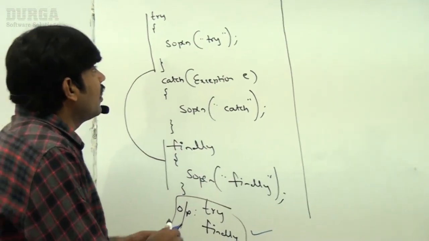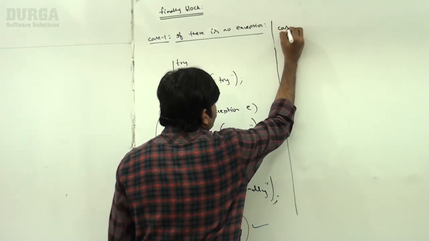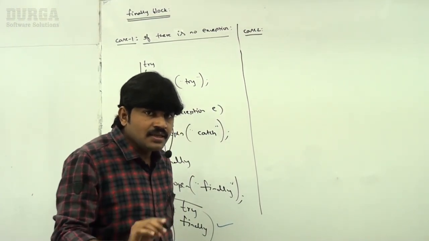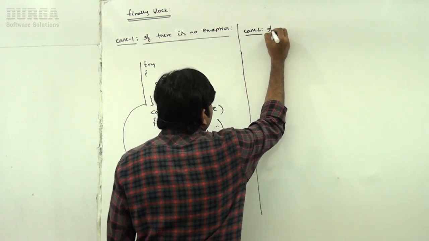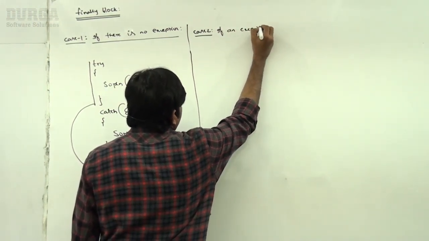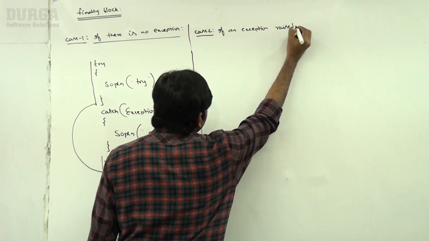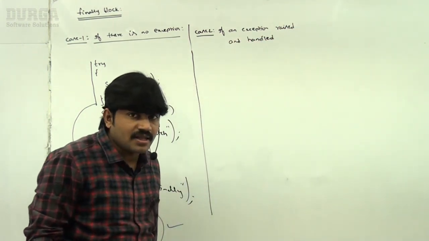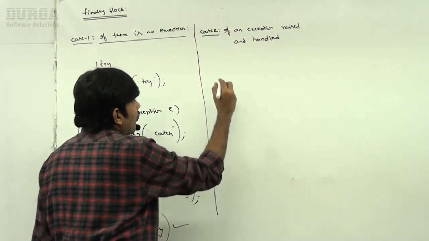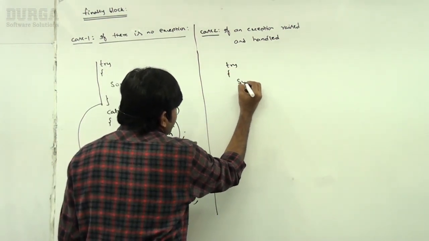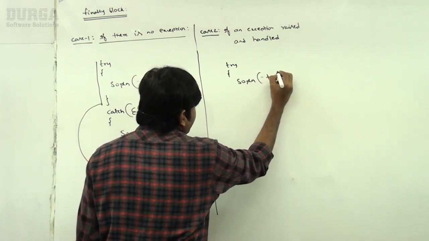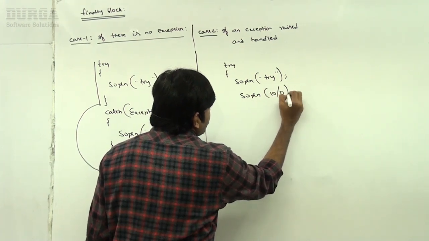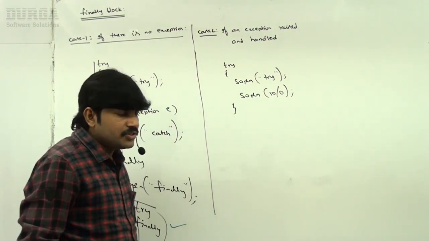Now, let me go for case 2. If an exception is raised and handled, which means the corresponding catch block is there. Now observe: in the try block, System.out.println("try"), then System.out.println(10/0).